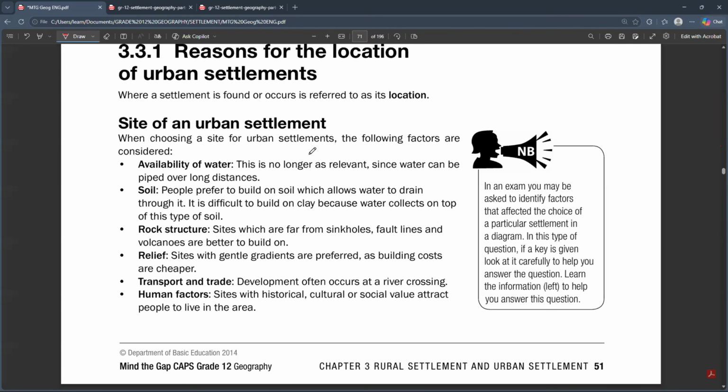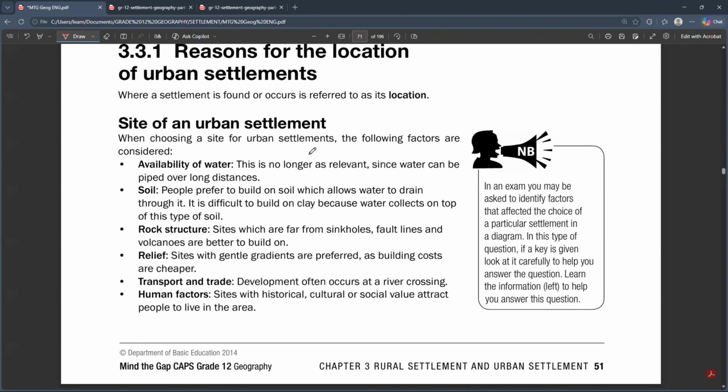So even in the urban settlements, there are certain features that we need to look for in a place for us to even start building on it. You know that these urban areas that we have right now, such as Johannesburg, Pretoria, Durban or Cape Town, all of them did not exist before.